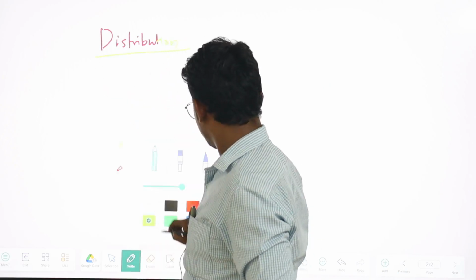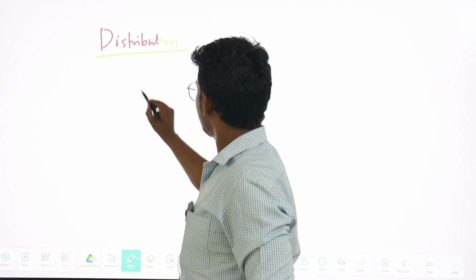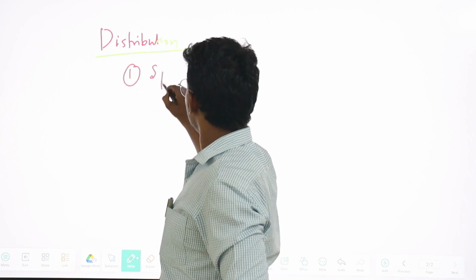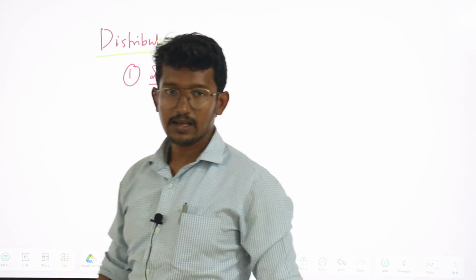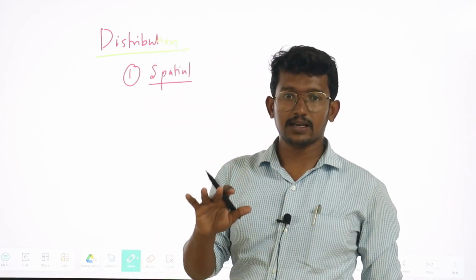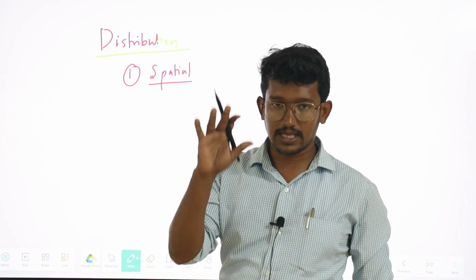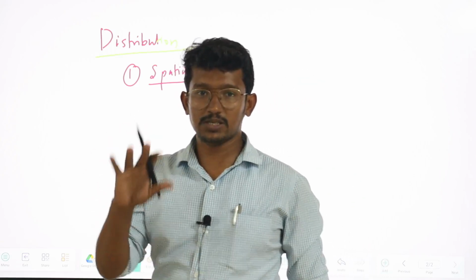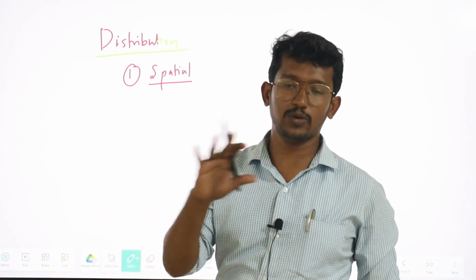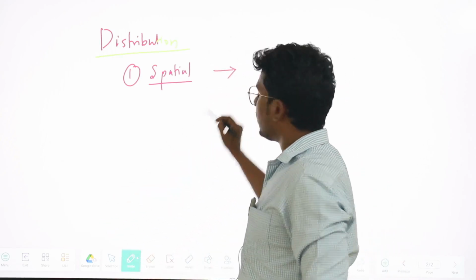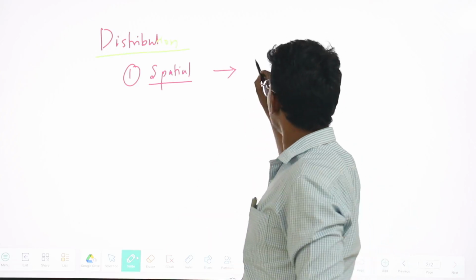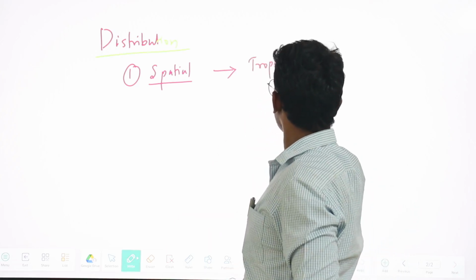So, distribution, right. First is the spatial dimension. With respect to space, thunderstorms are possible mostly in the lower latitudes, which means we can see the formation of thunderstorms mostly in the tropical region.